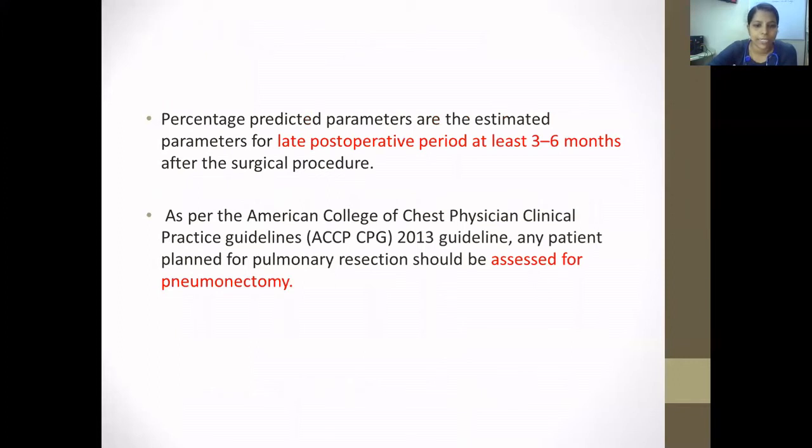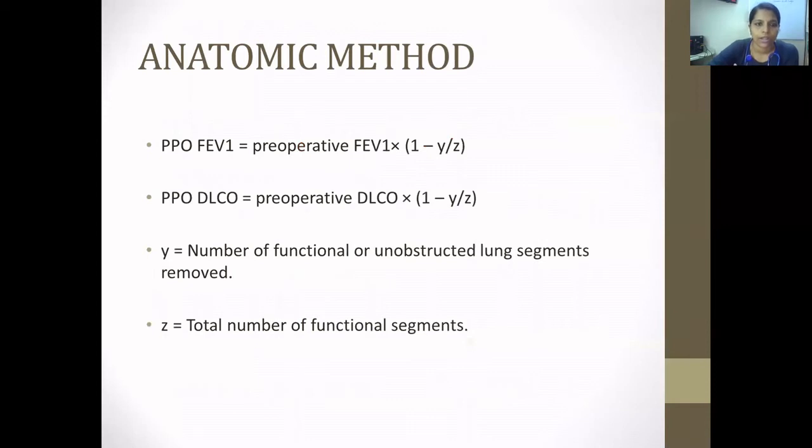As per the ACCP 2013 guidelines, any patient planned for pulmonary resection should be assessed for pneumonectomy also. Percentage PPO can be calculated by two methods. One is the anatomic method and the other is the perfusion method. For the anatomic method, the CT scan helps in doing this.